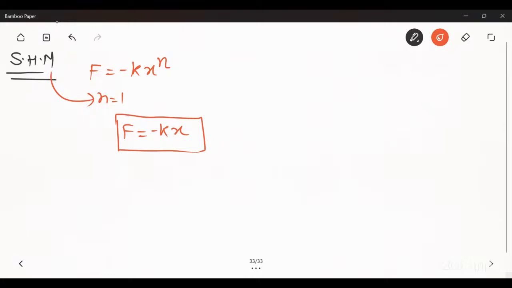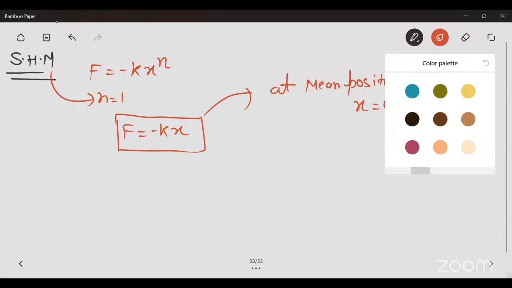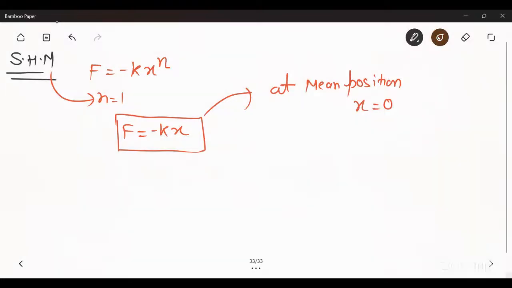So these are the values of SHM. Now consider the force. Find the value of force at mean position and extreme position. At mean position, x is equal to 0. So put the value of x in here, and you will get force is equal to 0. So at mean position, no force will act.